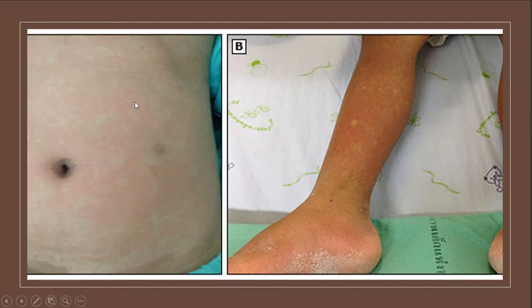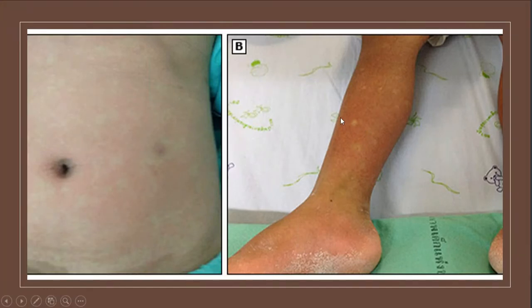All the red is rash. These are called islands, because on all the sides the rash is involved, and only a little area is normal.